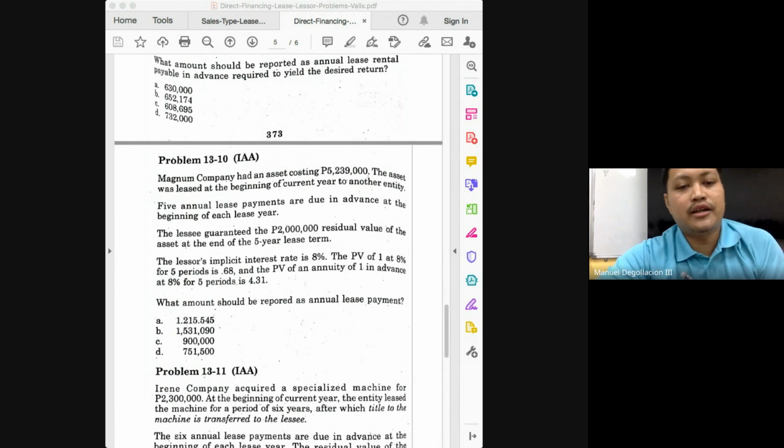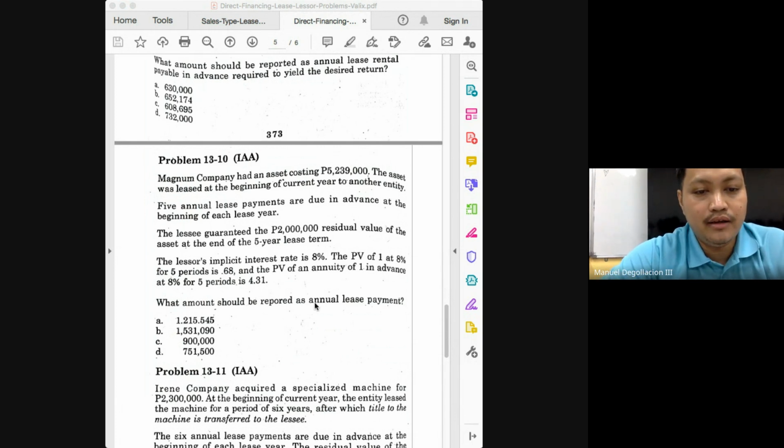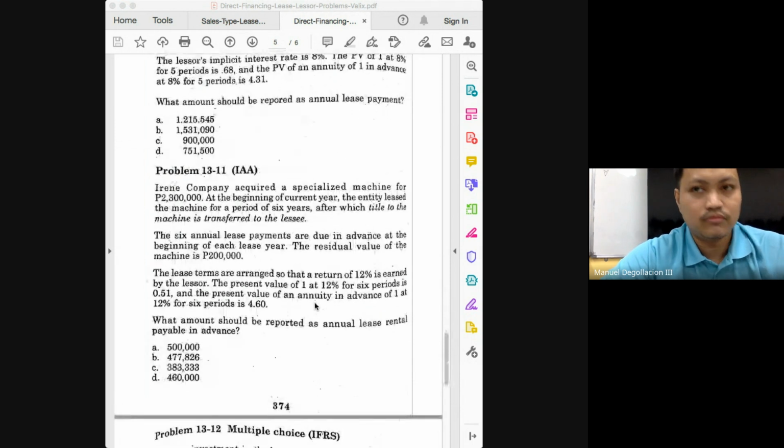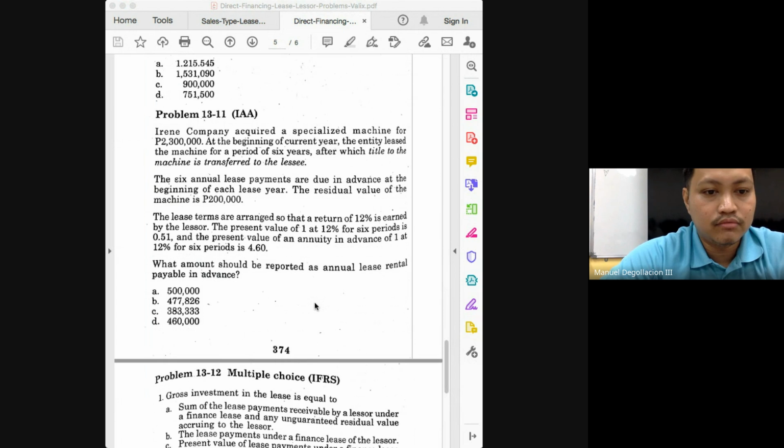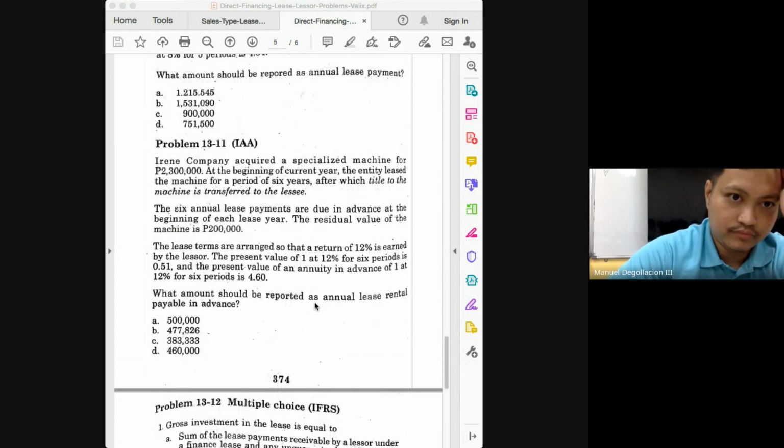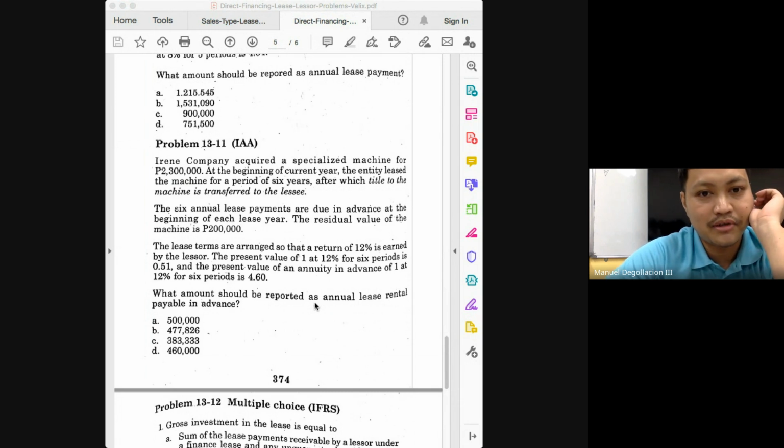Okay, let's proceed to the next problem. Irene Company. Irene Company acquired a specialized machine, after which title the machine is transferred to the lessee. The 6 annual lease payments are due in advance.